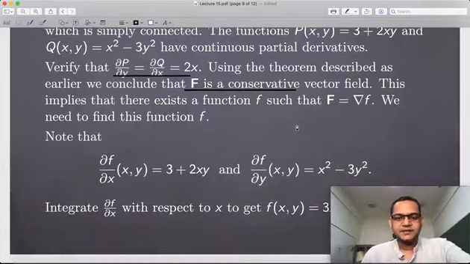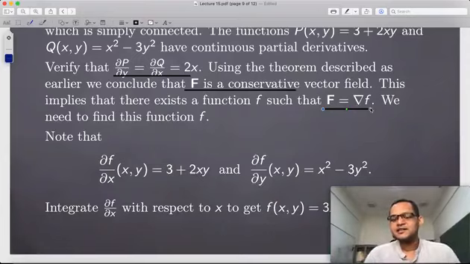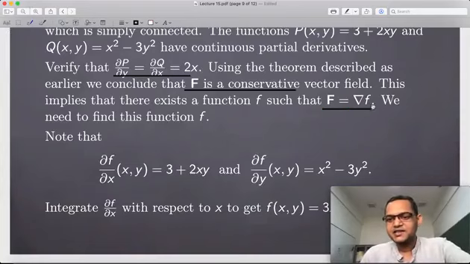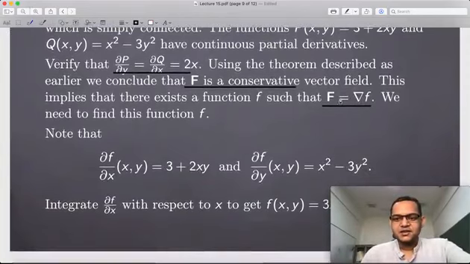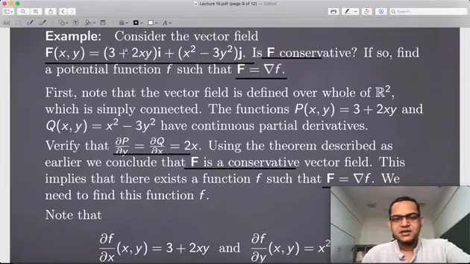All right. So we are guaranteed that this capital F is going to look like the gradient of small f, isn't it? So there's going to be a function f. Now our task is to find this f. The idea is very simple. All you have to do is compare these two vector fields.